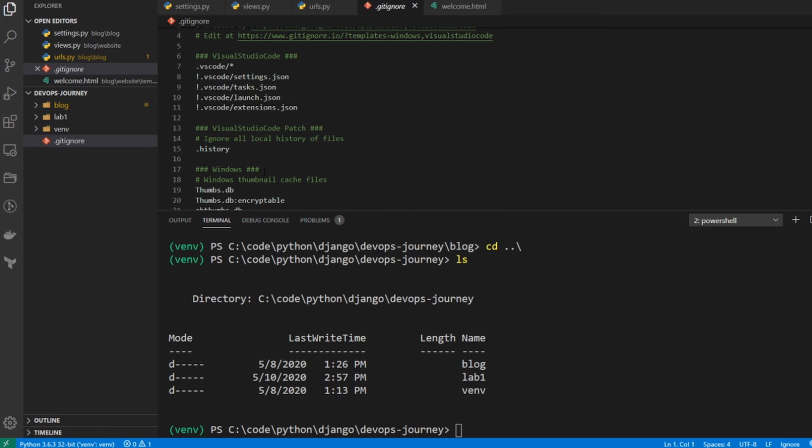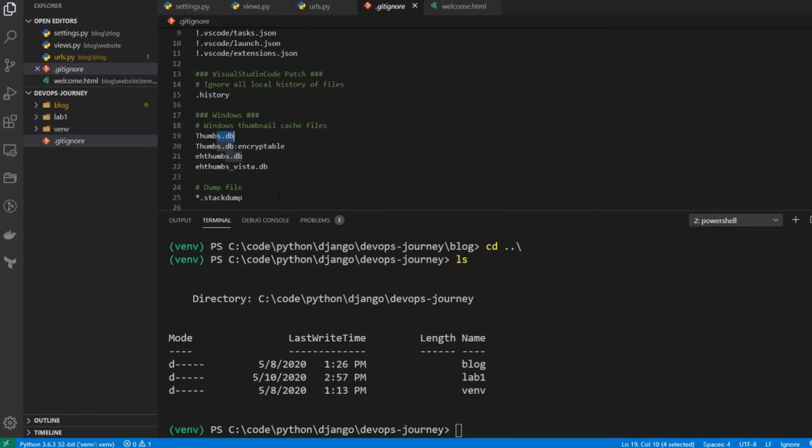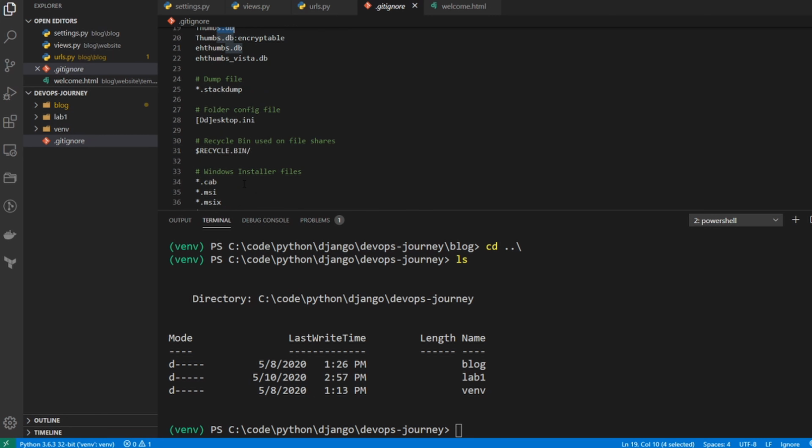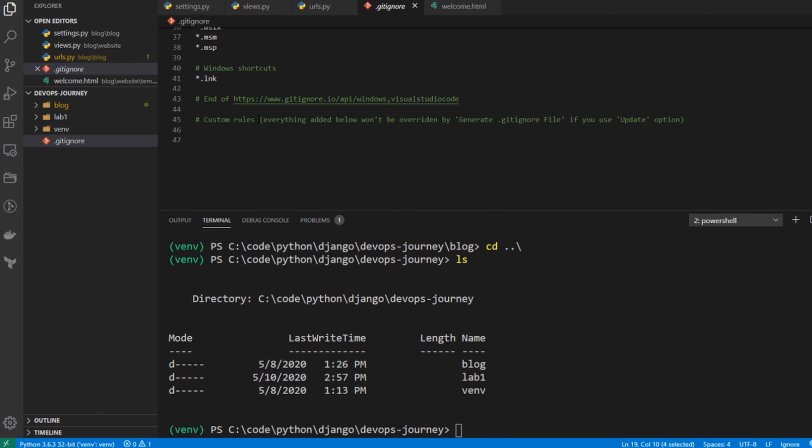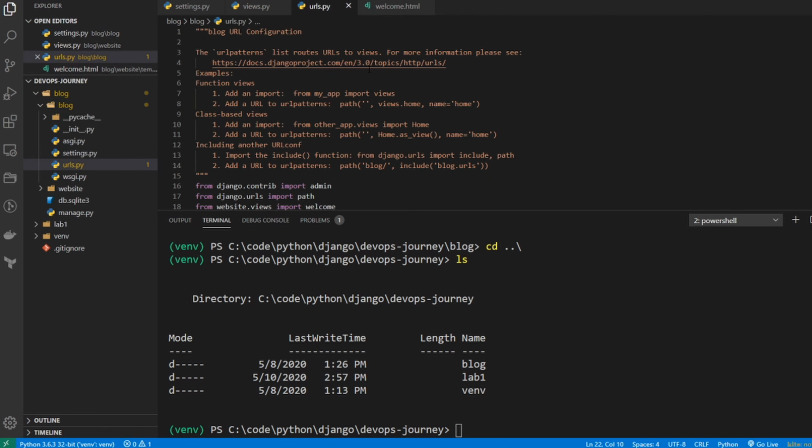Windows generates a lot of files like thumbnails and all this stuff that you would never want to push out. So that's good. I'm just going to scroll to the bottom, and I'm going to say venv/ and basically it's saying ignore this venv folder. So that looks good. I'm going to close that out.